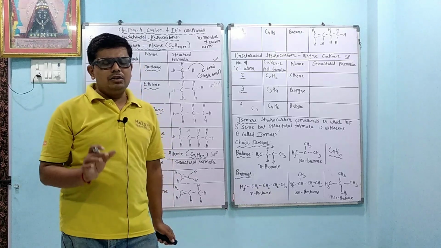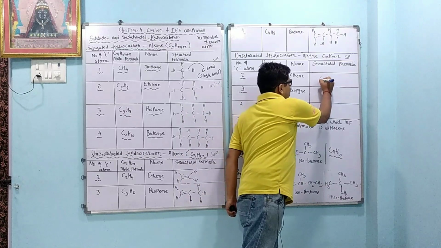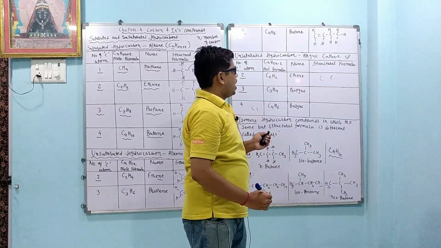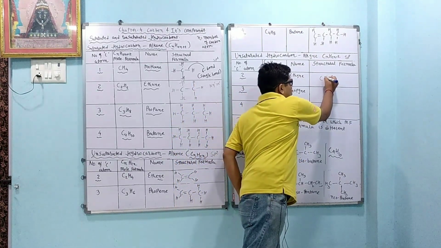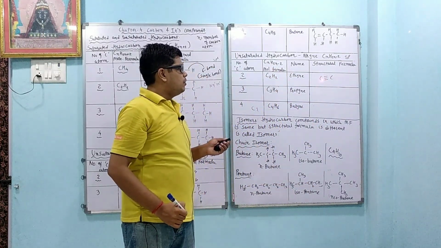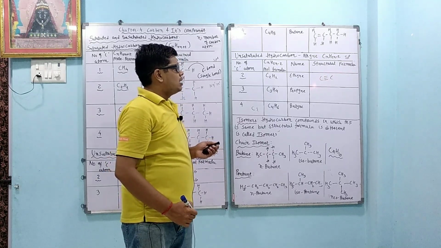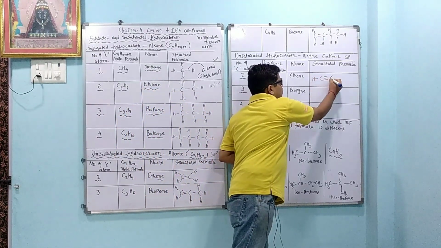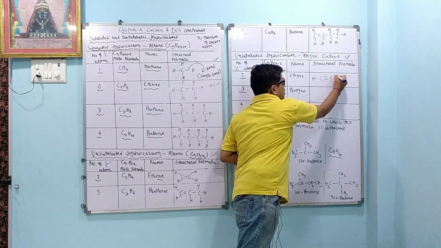So whenever we have to write the structure, we have to take care that ethyne means 2 carbon atoms. First we write the 2 carbon atoms. Okay, second thing we have to remember: yne. Whenever you hear the word, then you have to draw the triple bond. Now for the first carbon atom, 3 valencies are used up, 3 electrons are used up. So carbon has 4 valency, 3 are used up, 1 is remaining, so we write 1 hydrogen here. For the second carbon atom, 3 electrons are used up to make the bond, 1 is remaining, so we write H.